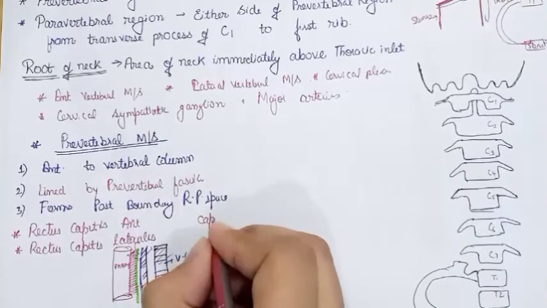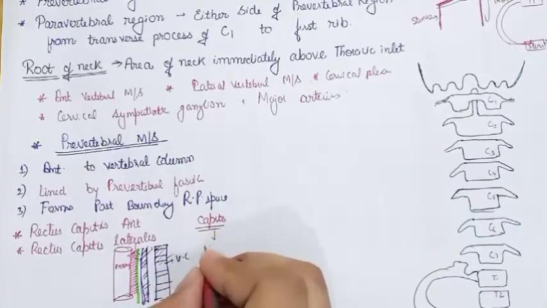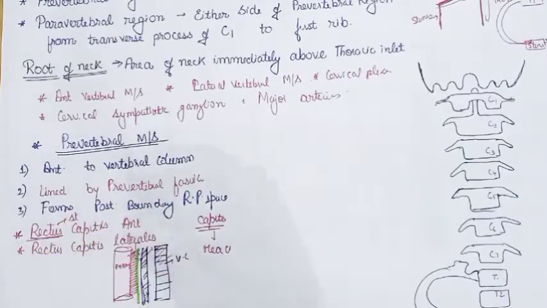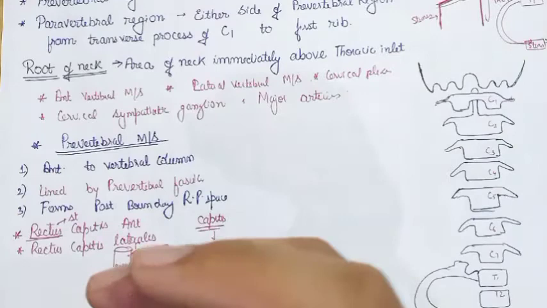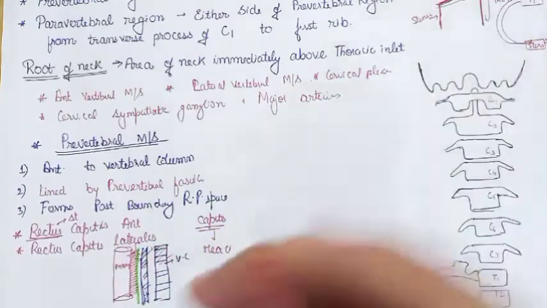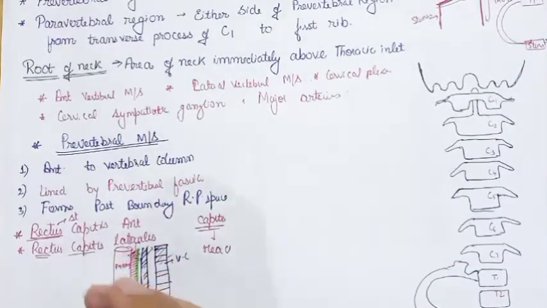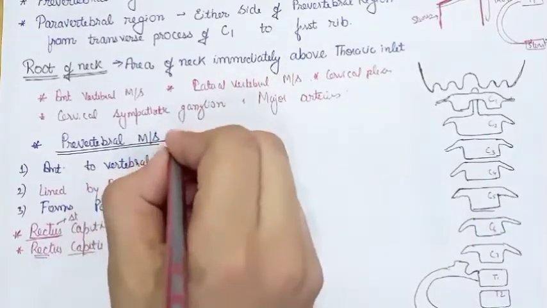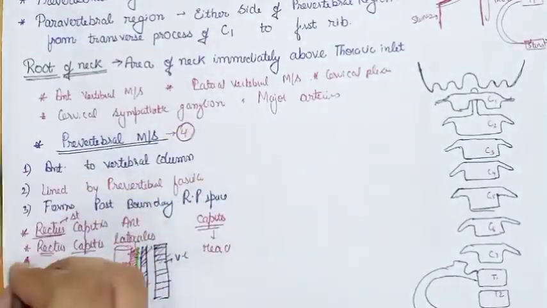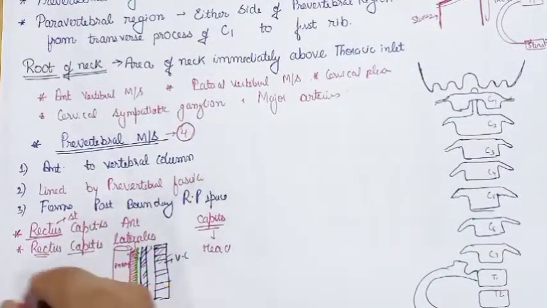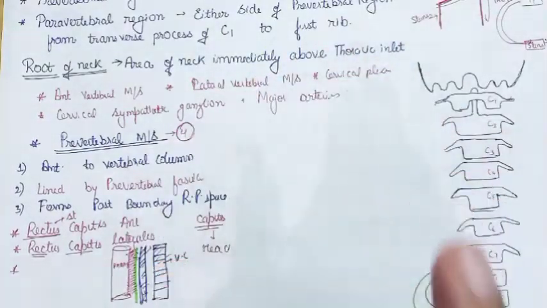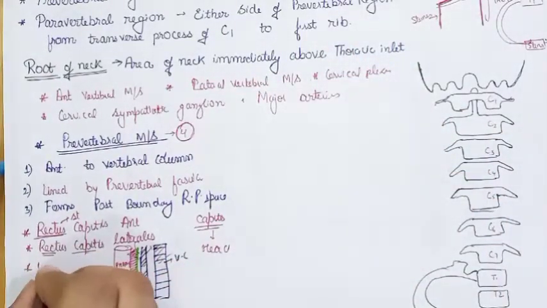So capitis means head and rectus means straight. So rectus capitis anterior means straight head muscle located anteriorly. Rectus capitis lateralis means straight head muscle located laterally. So we have four muscles in the prevertebral region: rectus capitis anterior, rectus capitis lateralis, the longus colli, which is a very important muscle. You will see it in the transverse section at T4, which is a very important diagram. So we have longus colli